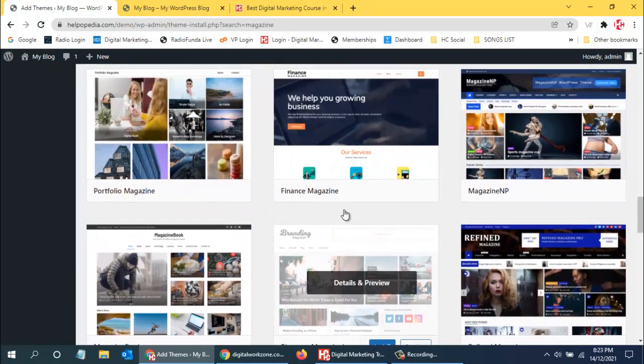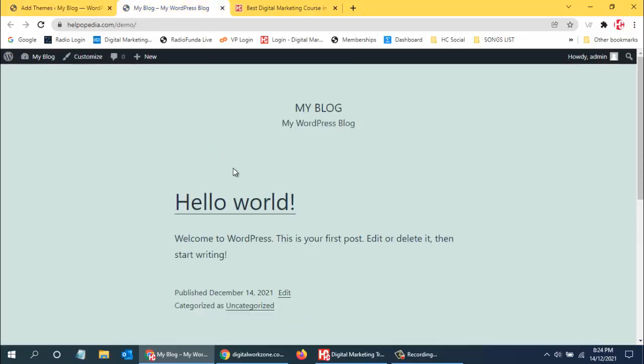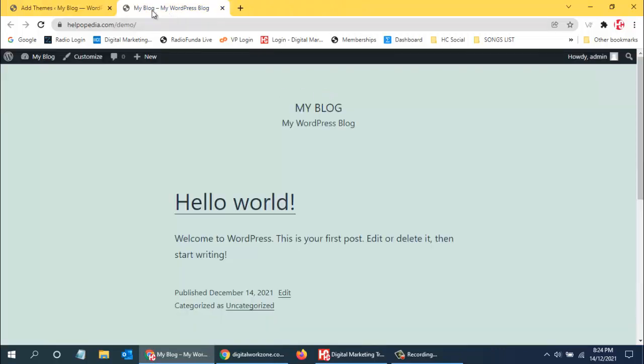Alright, so let us install this theme over here. We will use this Unos Magazine Black. I click on install, and now it is installing this theme. Once the theme gets installed, this button will turn to activate. Then we have to click on activate, and it will deactivate the old theme and the new theme will be activated. We just need to wait for some time so that it completes the installation.